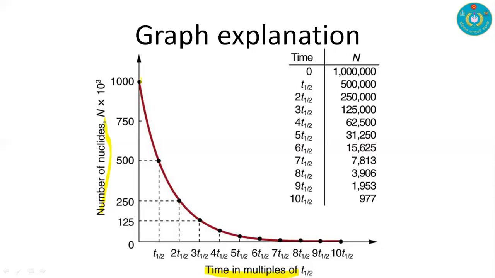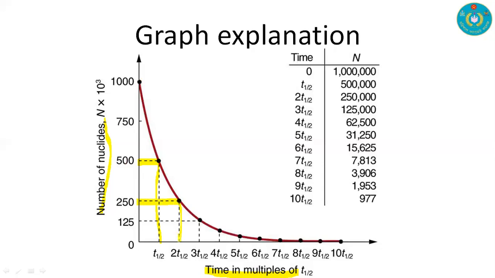nuclides, and after the first half life, that is T half, just observe this, it became 500 from 1000. After the second half life it goes from 500 to 250, that is 250 is the number of nuclei.